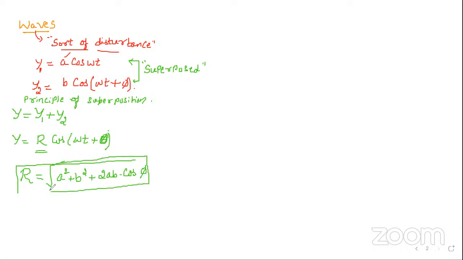Here we have taken both functions as cosine. If both are cosine functions, meaning both y1 and y2, how are they traveling? y1 and y2 are traveling in the same direction.